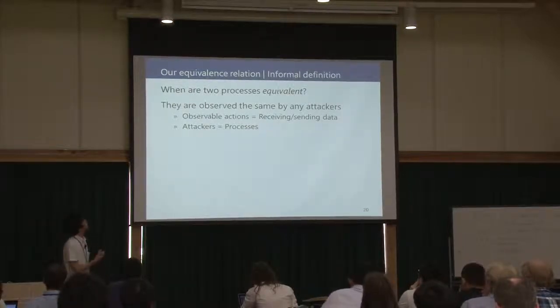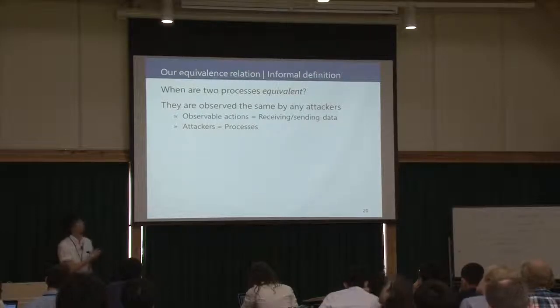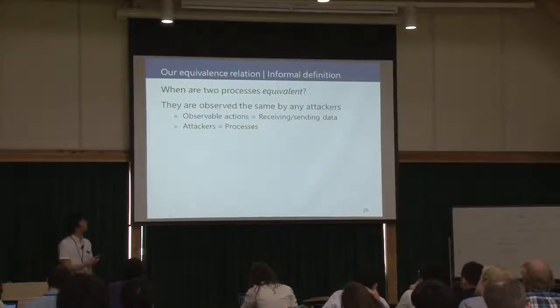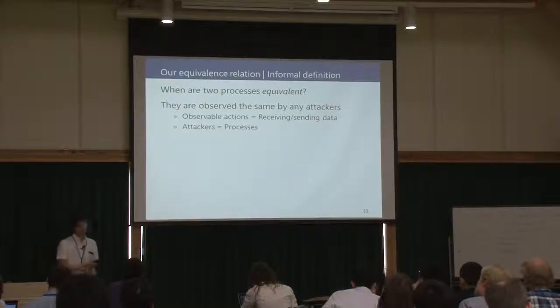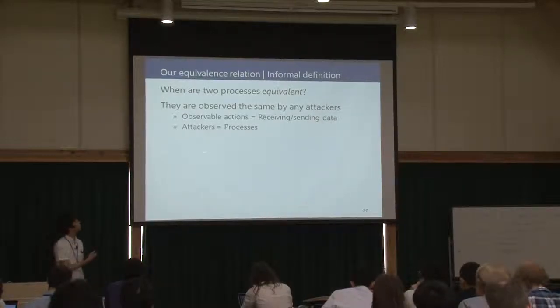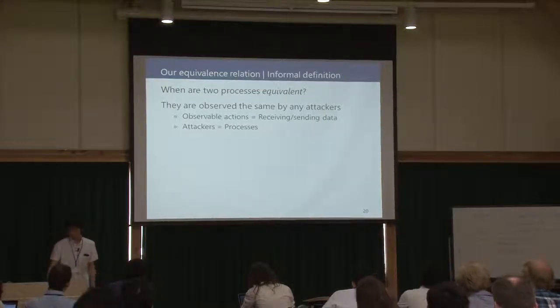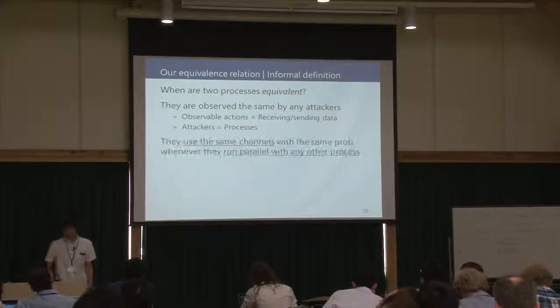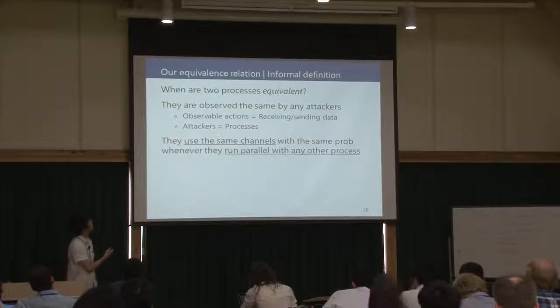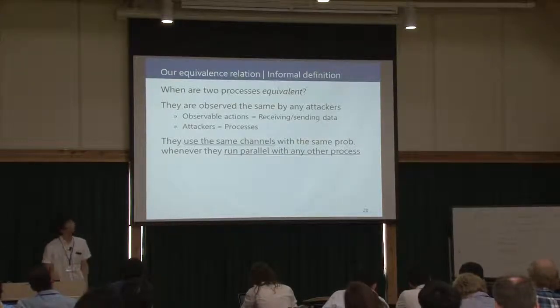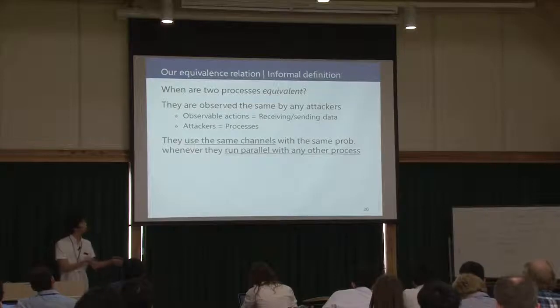Here, the observable action is only receiving or sending data, and we think that attackers can also be expressed by quantum processes. So, in other words, two processes are equivalent if they use the same channel with the same probability whenever they run in parallel with any other process as an attacker.